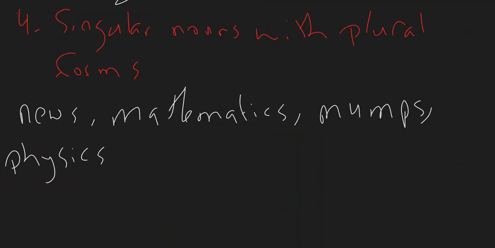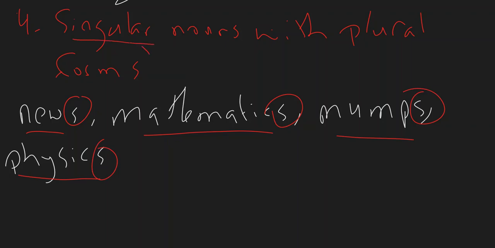Now, what if a singular noun has a plural form? Words such as news, mathematics, mumps, physics, and many other words are singular nouns that end with s but are treated as singular and not plural. So the form is plural, but the words are singular. And these are treated as singular, therefore we use a singular verb with them.